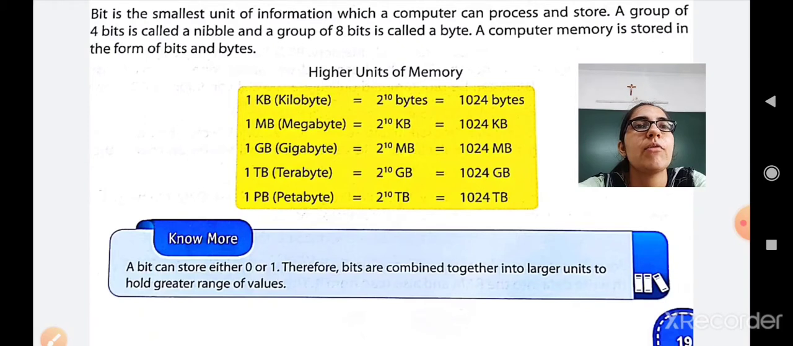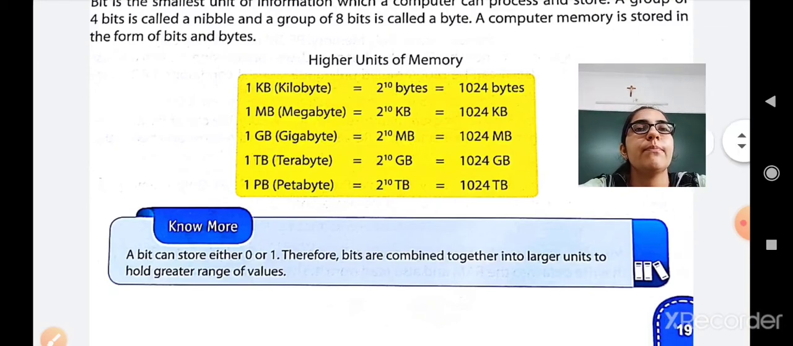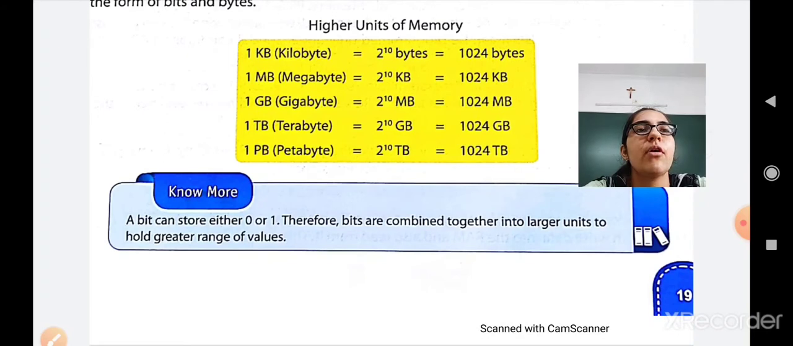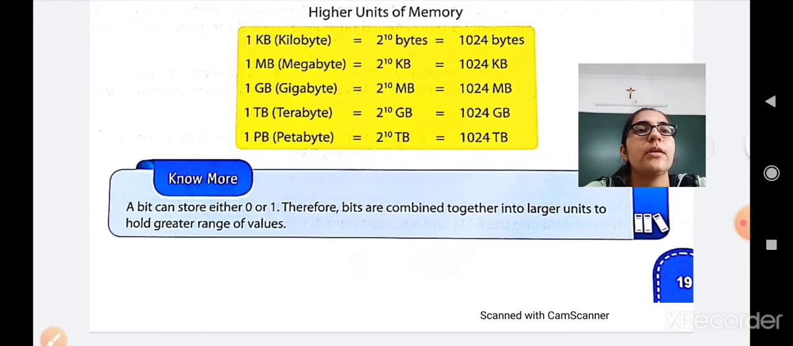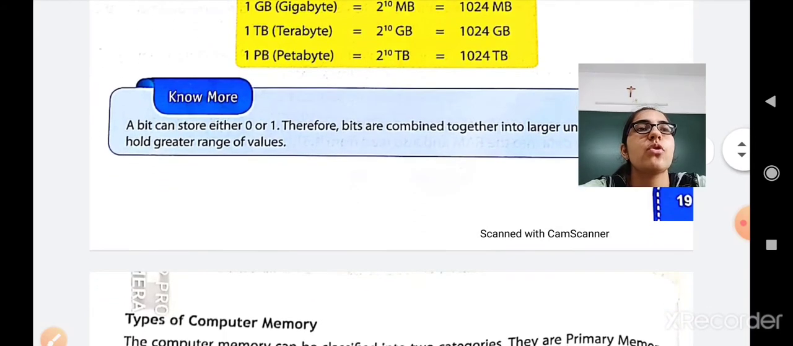1 kilobyte is equal to 2^10 bytes, which is 1024 bytes. Then 1 megabyte is equal to 2^10 KB, 1024 KB. 1 GB, like in the net we are using a 1 GB net, 2 GB net, so that is a gigabyte. So 1 gigabyte is equal to 2^10 MB, which is 1024 MB. 1 TB is equal to 2^10 GB, that is 1024 GB, and 1 PB, it means petabyte, is equal to 2^10 TB, 1024 TB. Okay, so a bit can store either a 0 or 1 value, therefore bits are combined together into larger units to hold a greater range of values.